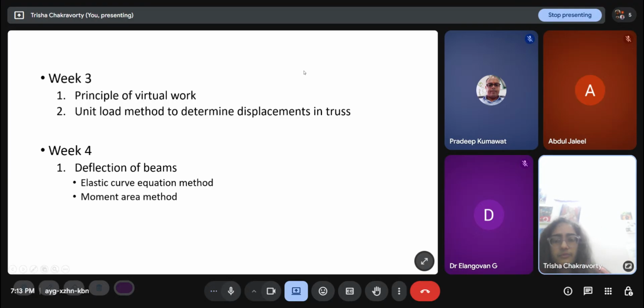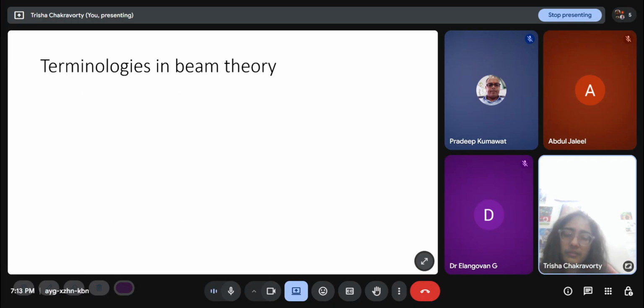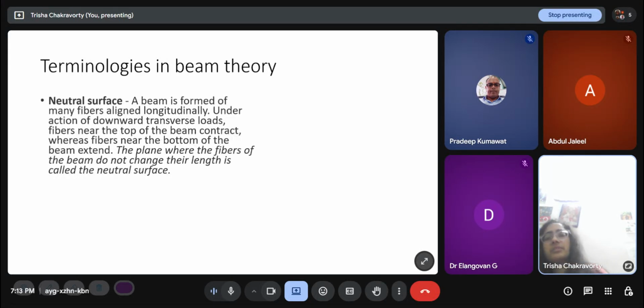So to find displacement in trusses, we looked at the principle of virtual work. Sorry, the principle of virtual work is the basis, and the unit load method is the name of the method to determine displacement in trusses. And to find deflection of beams, we will look at three different methods. So let's start with the conjugate beam method in week 5. Let's start with some terminologies in beam theory.